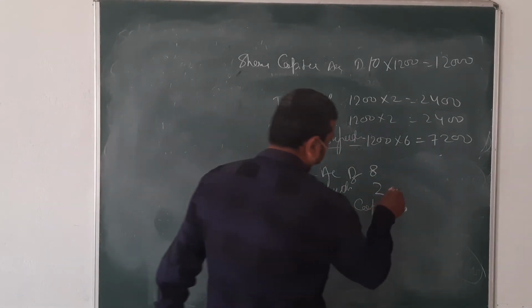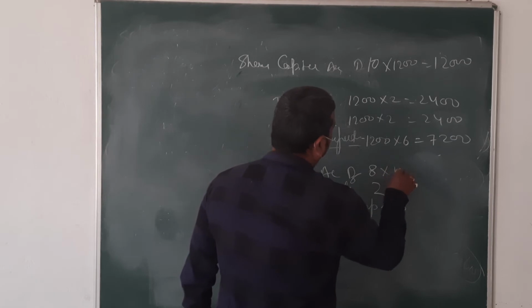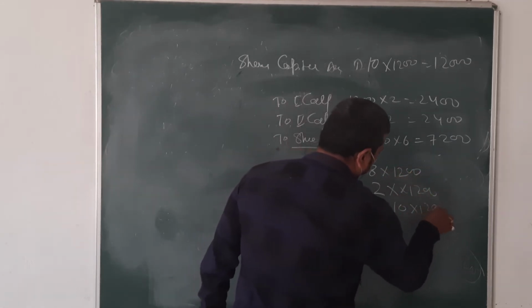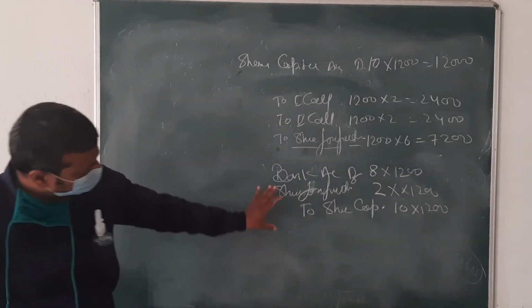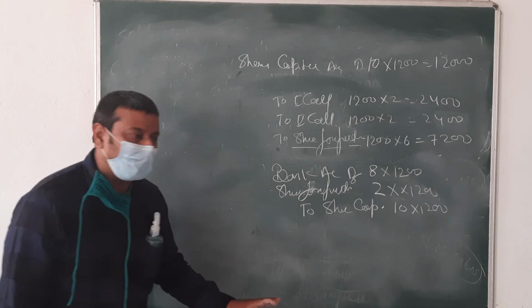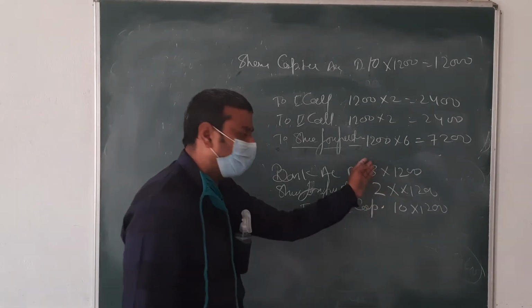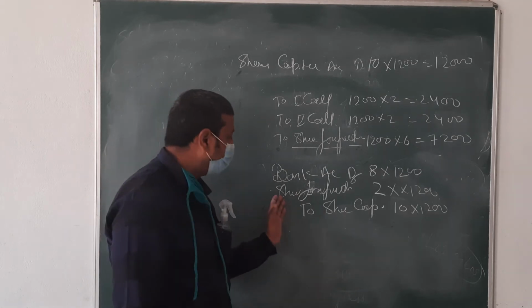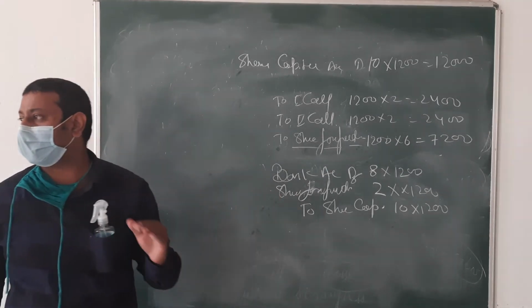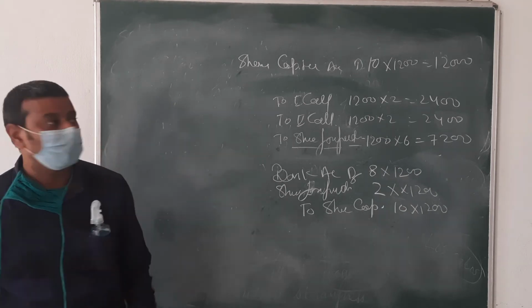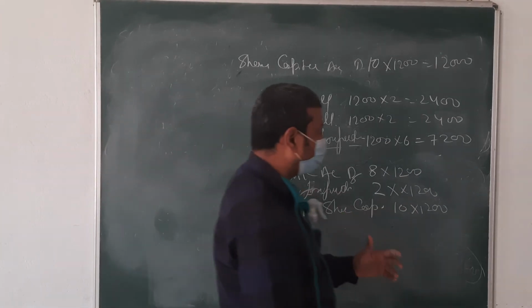So what we will do? Then this amount into 1200, 1200 and 1200. The reissue is very easy. No problem with that. If the same amount is there, like 10 rupees and 10 rupees, no need of this. Okay? If a less amount is there, then that difference or less amount we are going to cover by the share forfeiture.